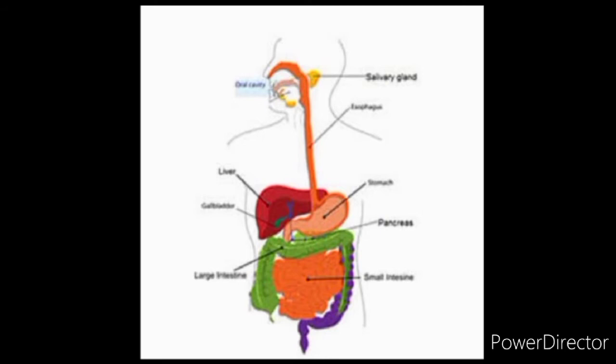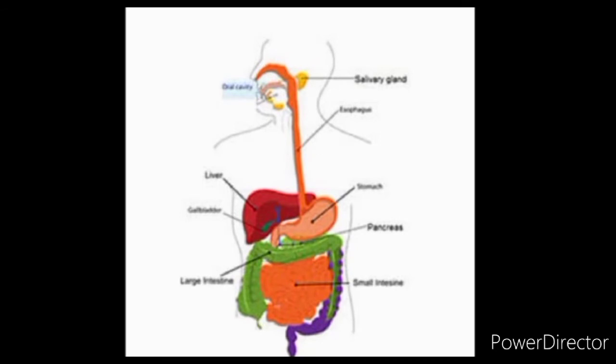Digestion of all the types of food takes place in the small intestine, along with the absorption of digested food. Digestion of all the types of food is completed in the small intestine. The absorbed food is passed into the blood stream through which the nutrients reach all the parts of the body.